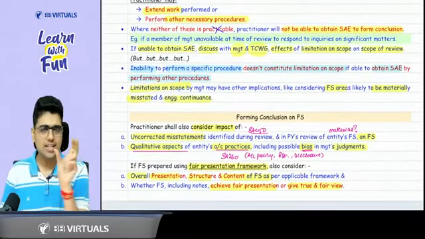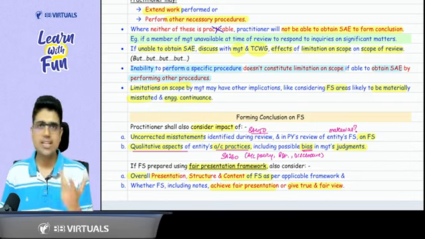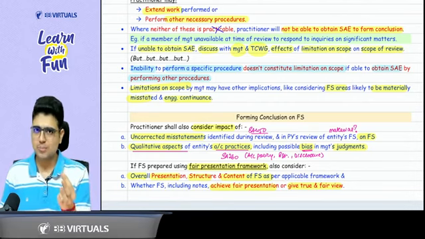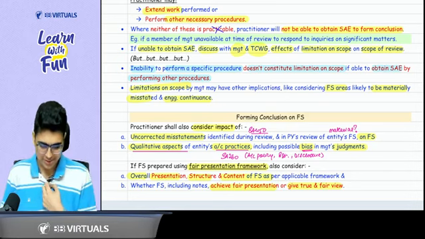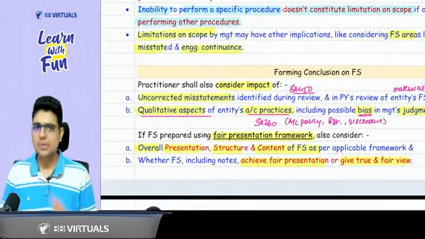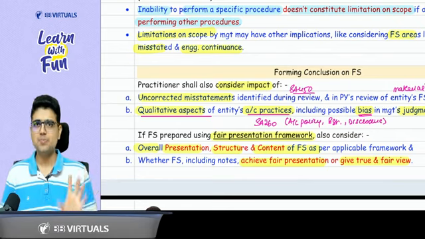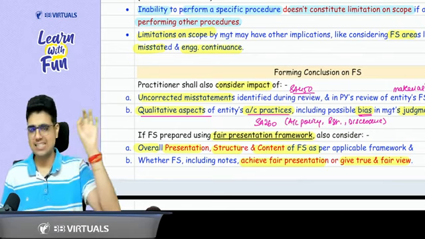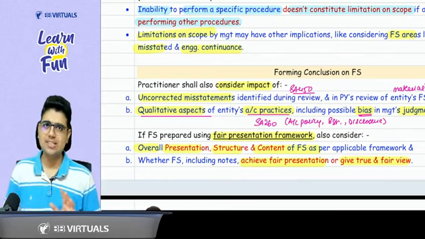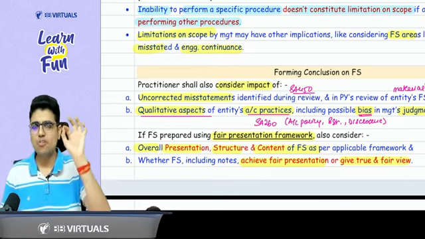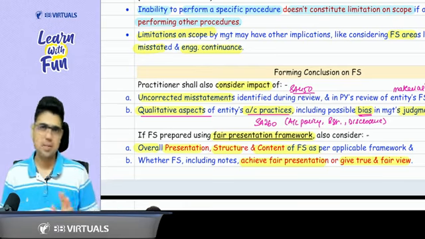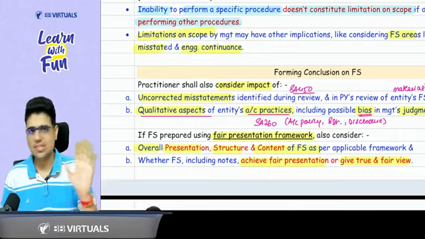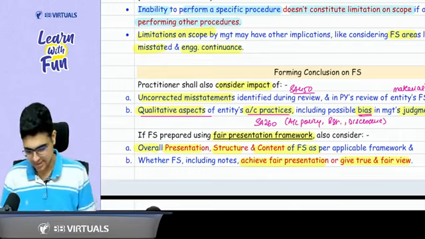Now, the basic points that we covered in audit, these are the same points. First of all, whatever are the uncorrected misstatements, you see whether they are material or not. Then see the qualitative aspects of accounting practices, accounting policies, accounting estimates and disclosures, whether they are adequate or not. Then if your financial statements are prepared as per a fair presentation framework, you need to evaluate the OPSC of the financial statements. OPSC means overall presentation, structure and content, and then see whether they are giving a fair presentation or not. These basic things you just need to read, nothing else needs to be done.